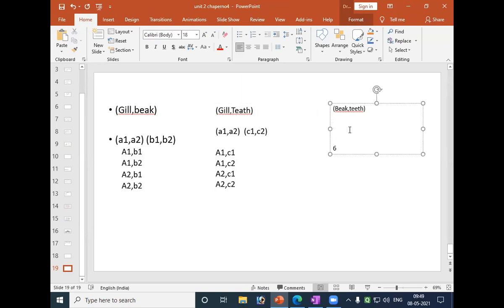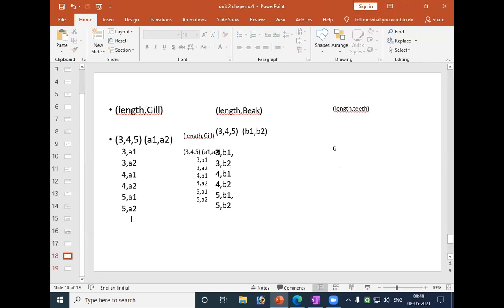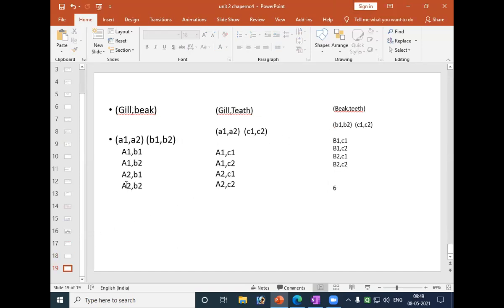So now here, if you take B1, B2, and C1, C2, and consider B1 C1, B1 C2, B2 C1, B2 C2, totally this gets you 18. This is 4, 22, 4, 26, this is again 4, this is again 4. So totally 30.